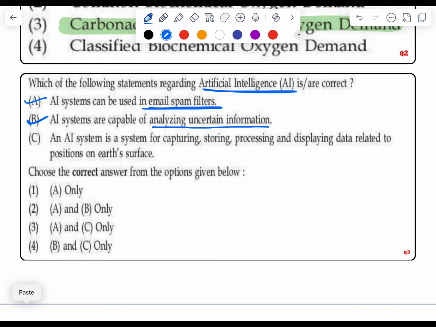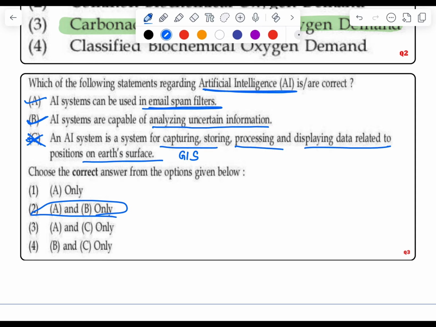And the third option says, an AI system is a system for capturing, storing and displaying data related to positions on Earth's surface. No, this is an incorrect statement, as this is the feature of GIS, Geographical Information System. So here our correct answer would be A and B.